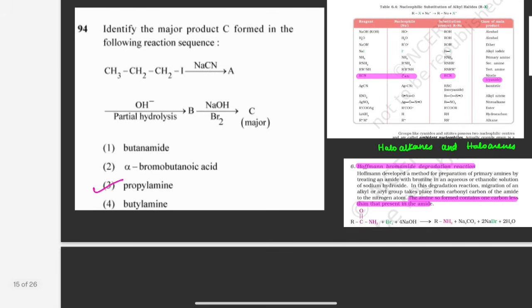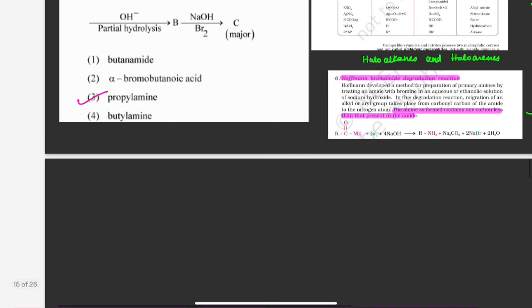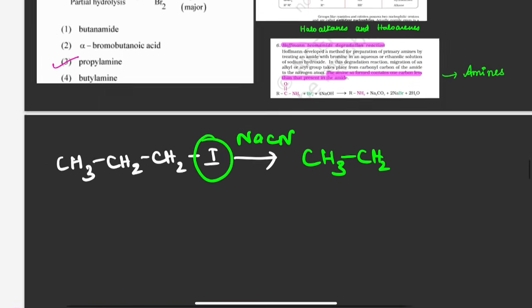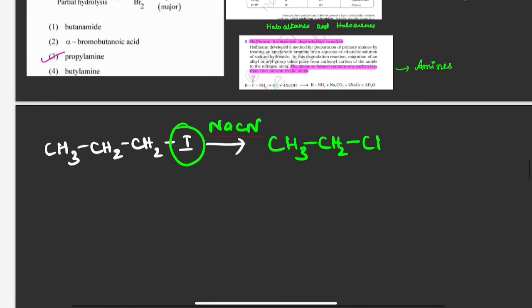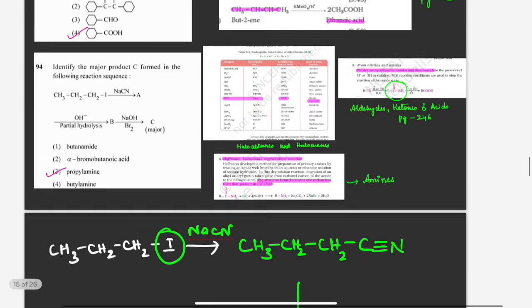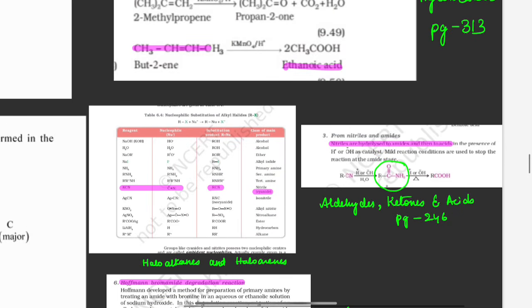Now partial hydrolysis of this. Let me write here CH3, CH2, CH2, I. When you are treating with sodium cyanide, you are replacing I with CN, that is CH3, CH2, CH2, CN, C triple bond N. This you are partially hydrolyzing. So this is from the chapter partial hydrolysis.